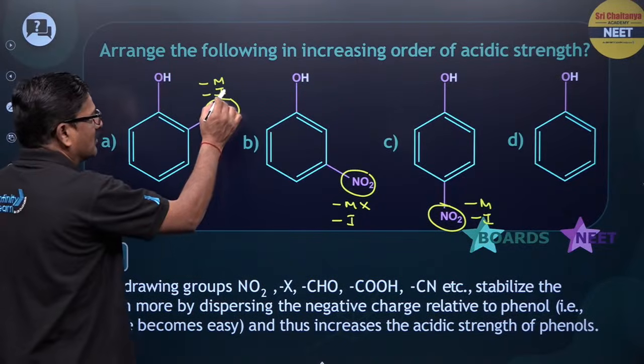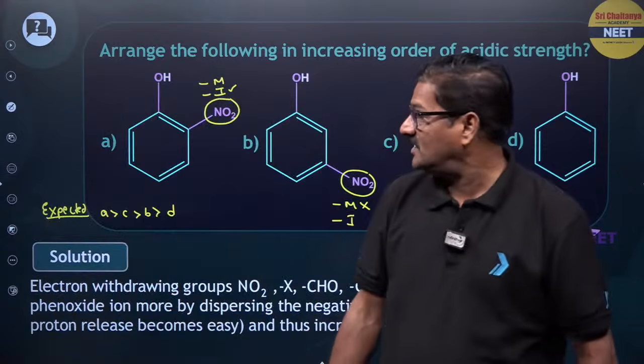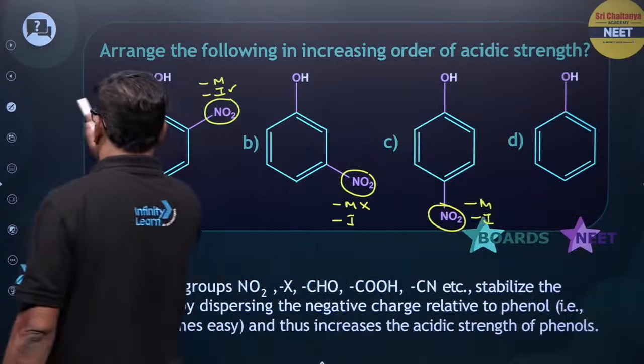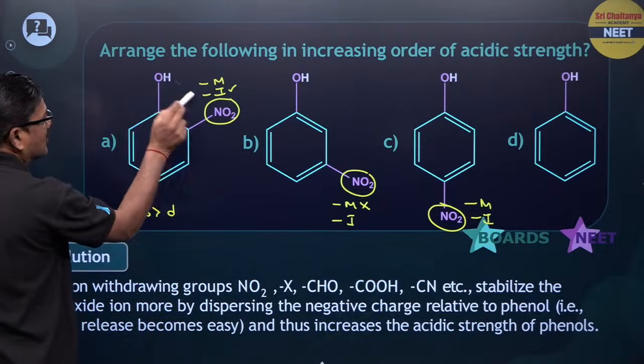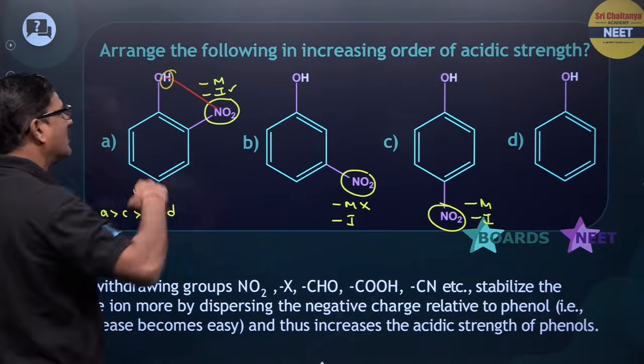Because A is more, the inductive effect is more effective. But the thing is, there is an intramolecular hydrogen bonding. Because of this intramolecular hydrogen bonding, the hydrogen gets trapped inside the molecule.